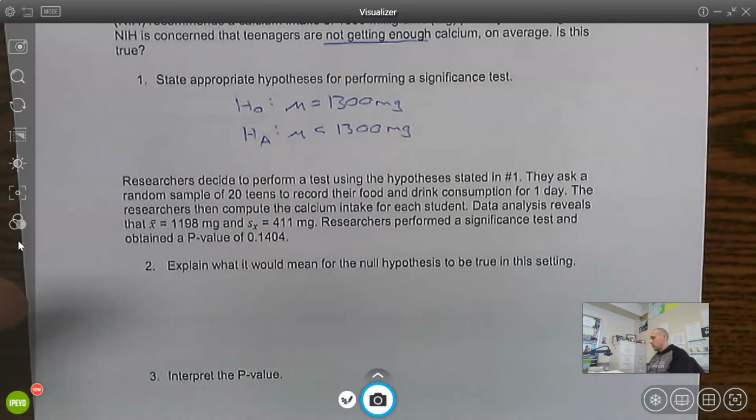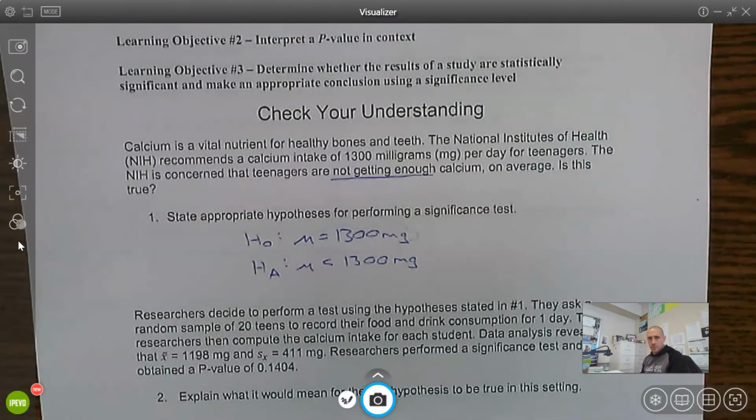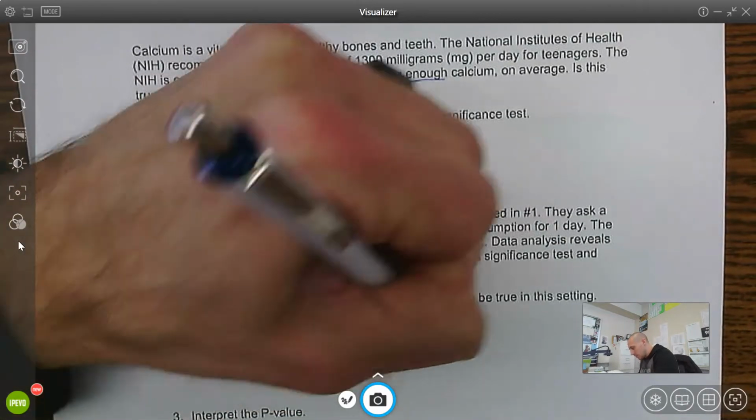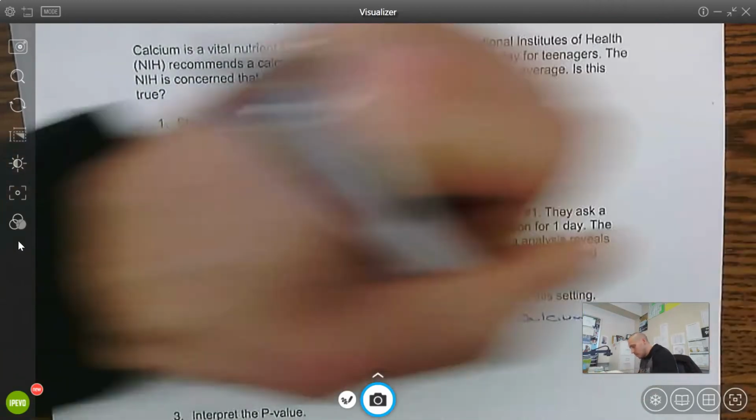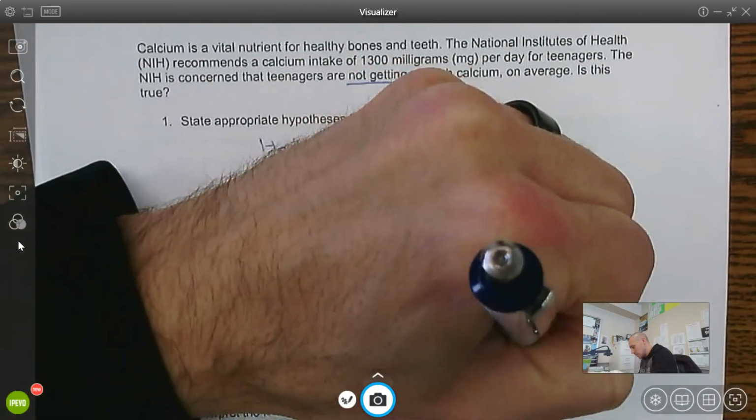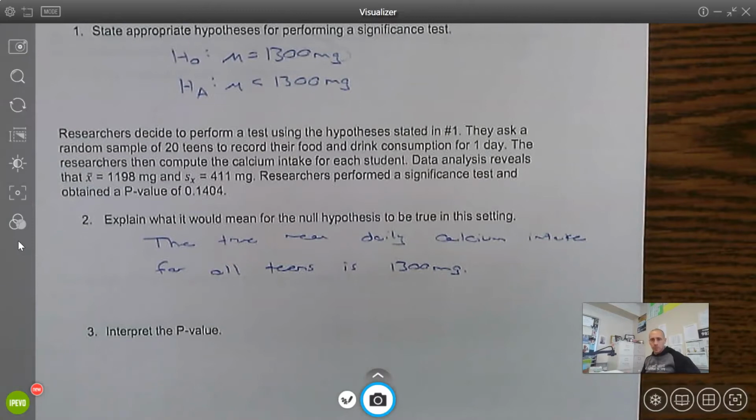So, in order for the null to be true in this setting, I'm just putting this into words. That would mean the true mean daily calcium intake for all teens is 1,300 milligrams. That's what it would represent if the null hypothesis was true. So remember, when I get to this part, interpreting the p-value, it's if the null hypothesis is true, then what's the likelihood we got this sample result or something more extreme?